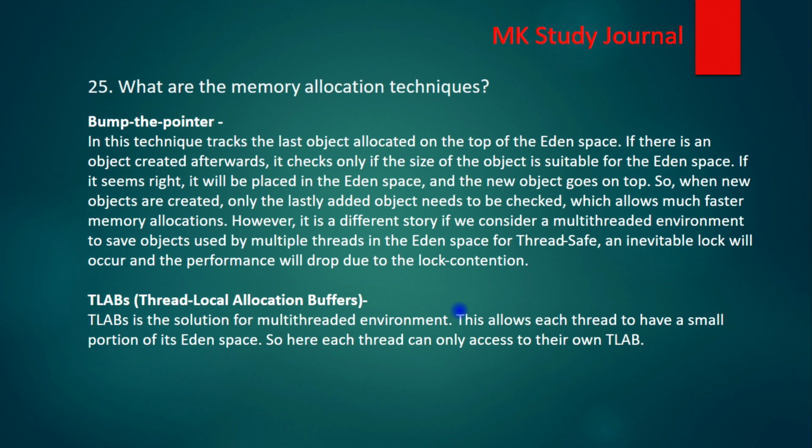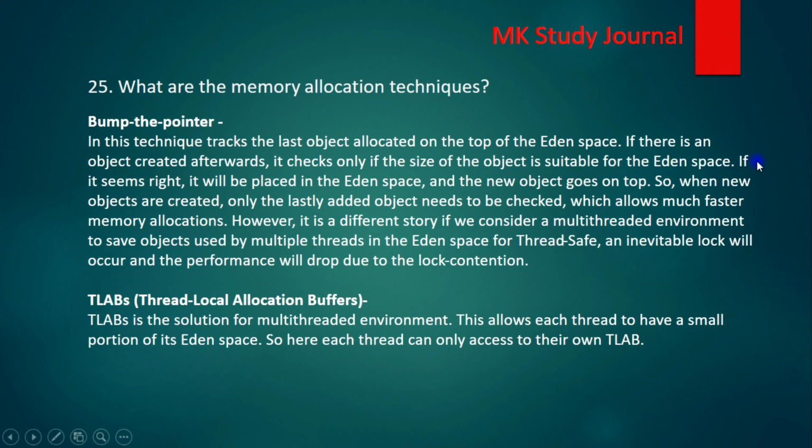How is memory allocated in GC? Basically there are two ways: bump the pointer and thread local allocation buffer. Bump the pointer basically maintains a pointer in the eden space. This technique tracks the last object allocated on the top of the eden space. If an object is created afterwards, it checks only whether the size of the object is suitable for the eden space, so that it is not an overflow situation.